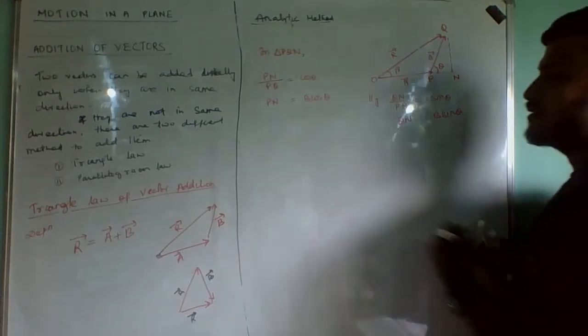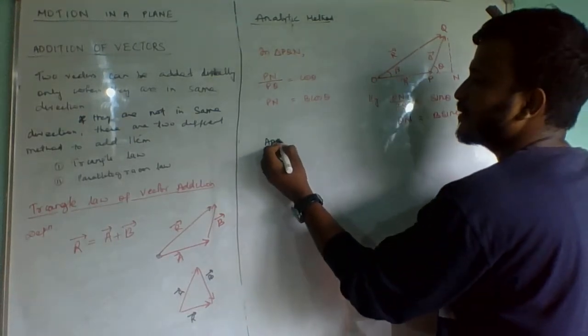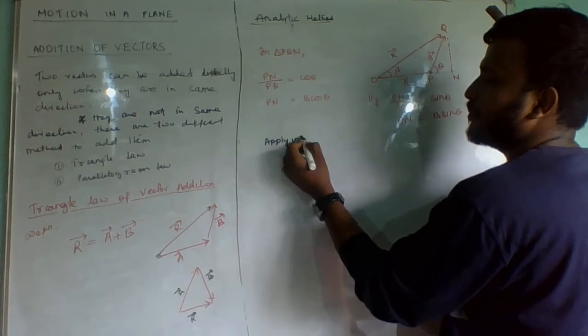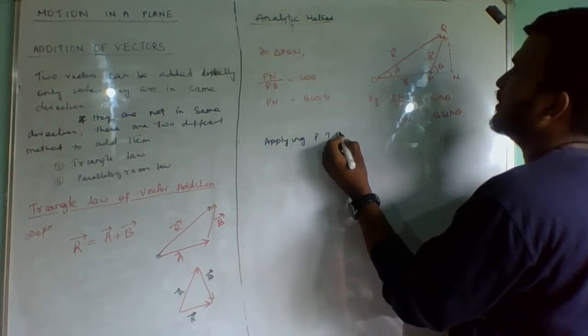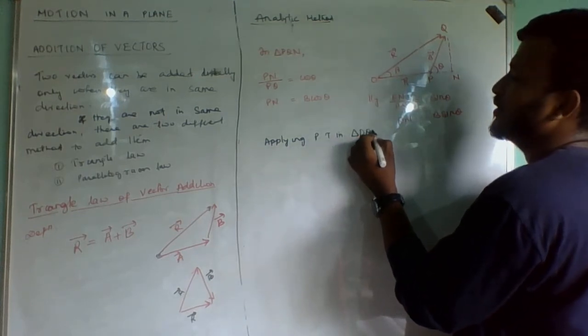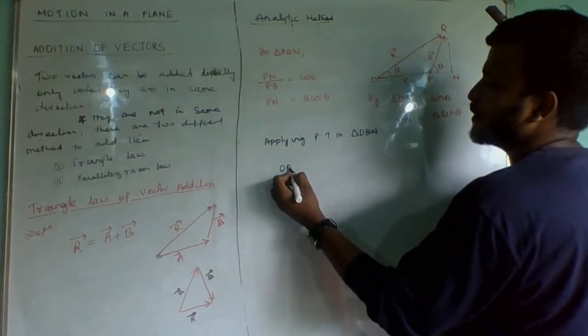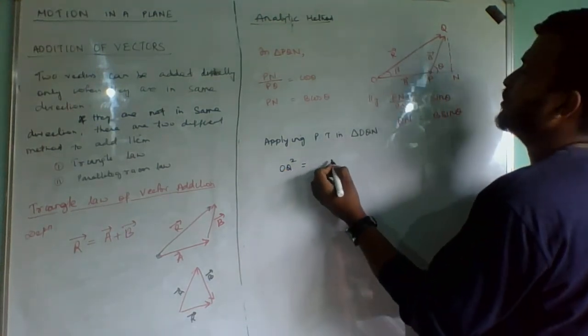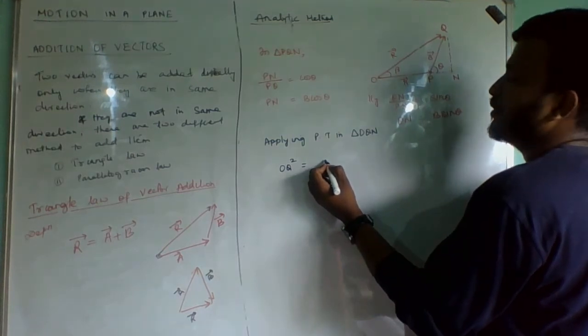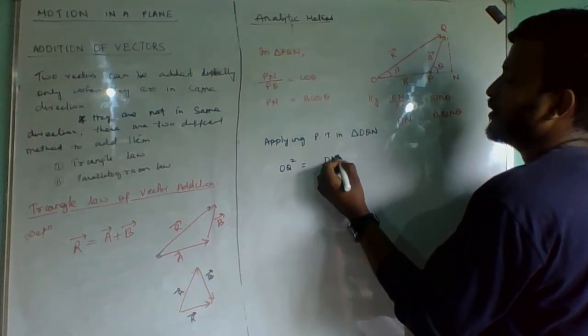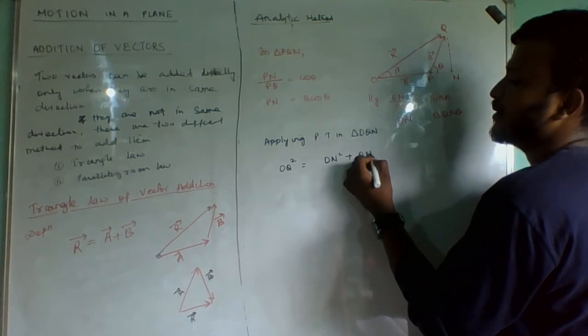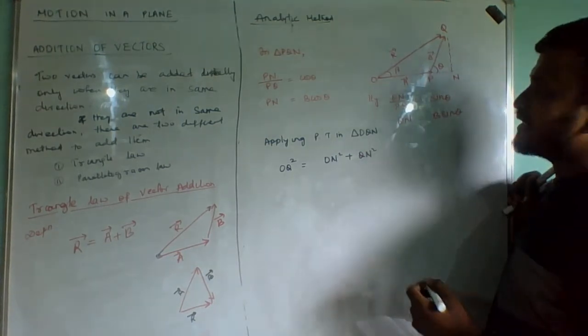Now, applying Pythagoras theorem in triangle OQN, what do we get here? OQ square must be equal to ON square plus QN square. What is the value of ON?